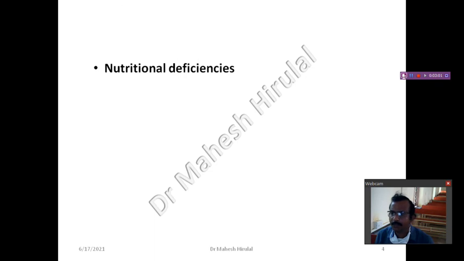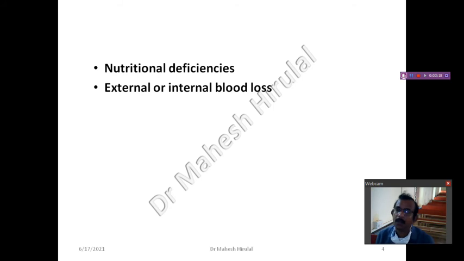There are many reasons for anemia. First one is nutritional deficiency. If the person has a nutritional deficiency, then it will lead to anemia. Second one is external or internal blood loss, hemorrhages due to any reason, which will lead to sudden anemia.